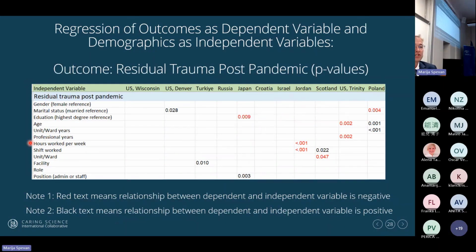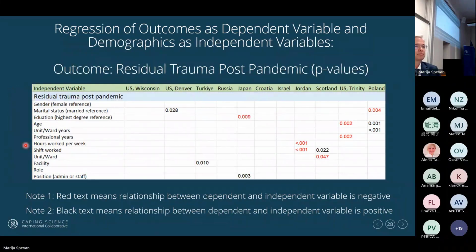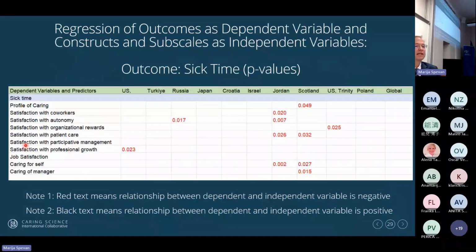Then when we look at residual trauma, we can see there was a real variance in what was predicting residual trauma. Did you want to see that? And then for sick time, this is the constructs.